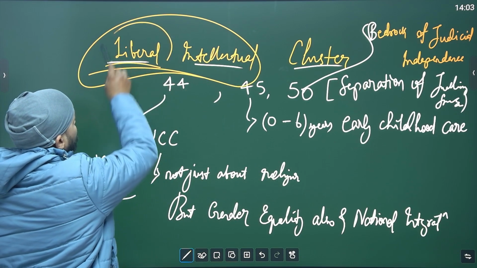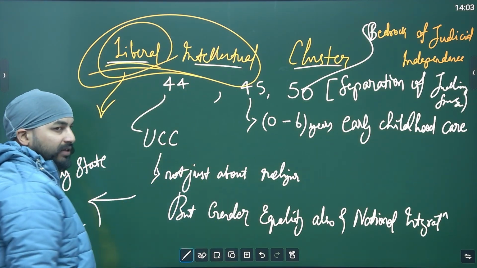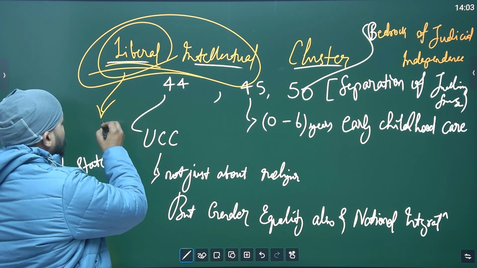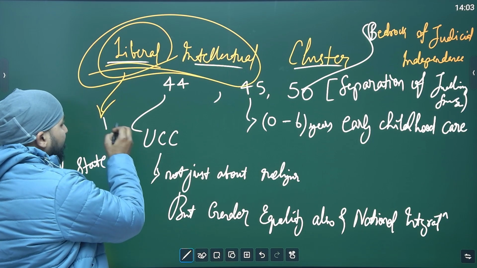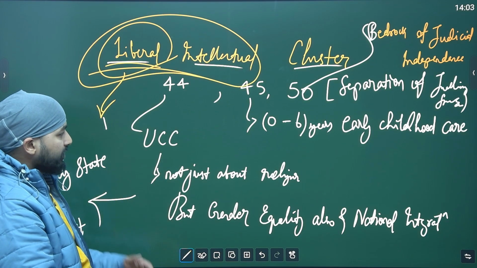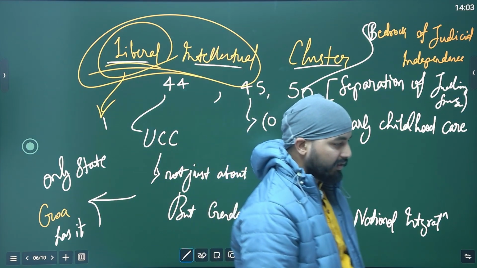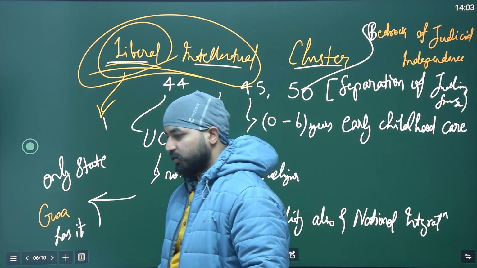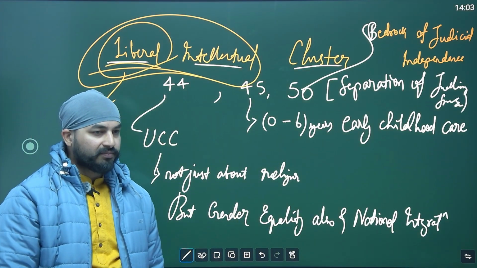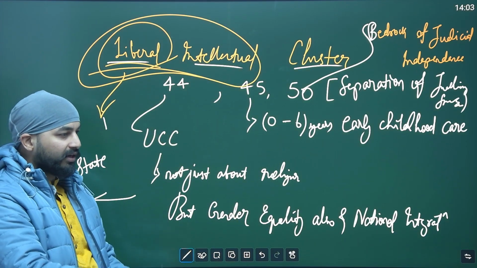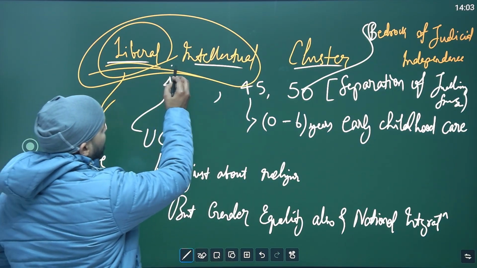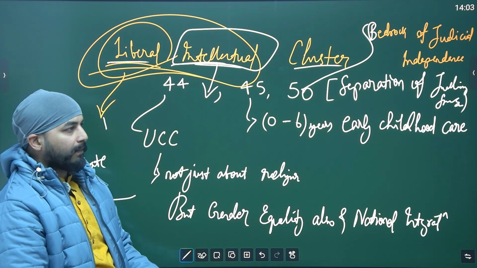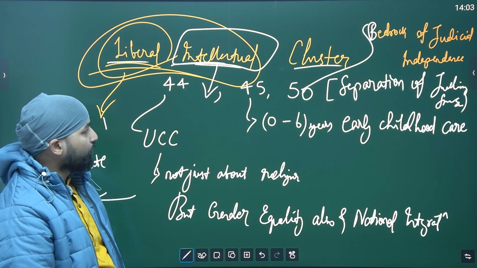Who are liberals? What is liberal? We will discuss all this in detail in the political concepts. For now, understand liberal is someone who is ensuring that everybody has access to education, has access to good employment. Liberal means those who are opposed to orthodox thinking. Liberal means somebody who is in support of equality and a forward looking nation. Okay, intellectual means people who are very educated and forward looking in their approach, and they want well